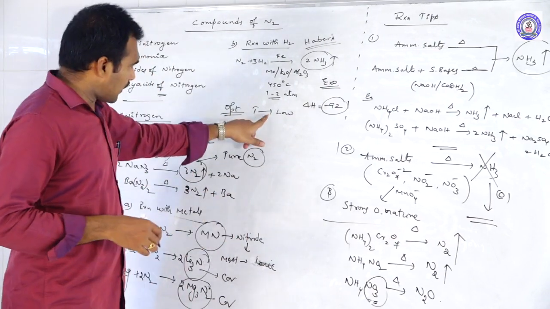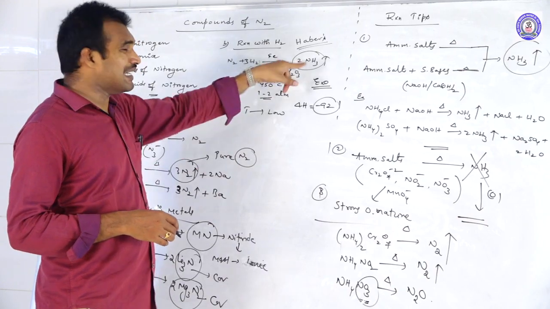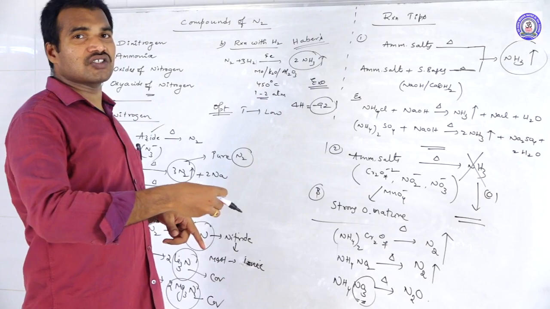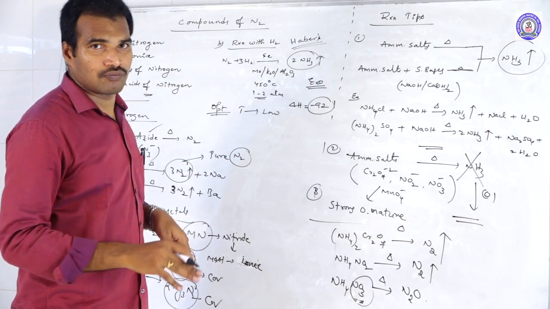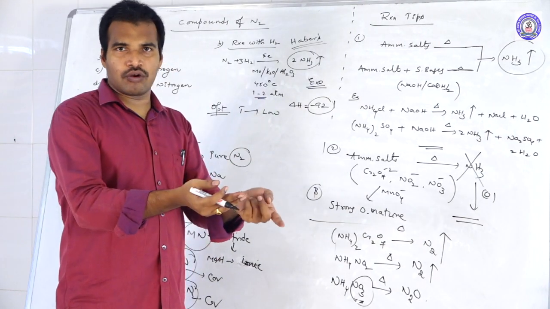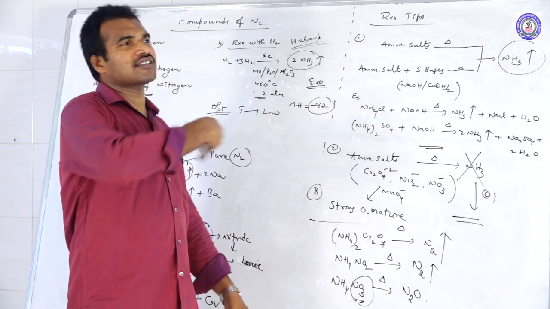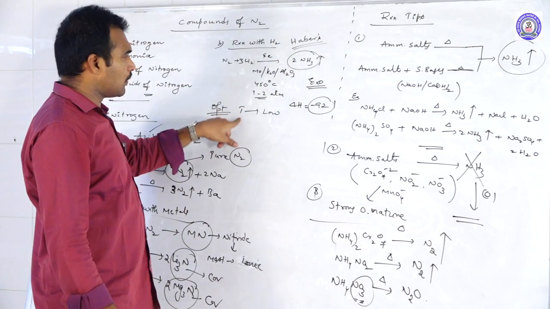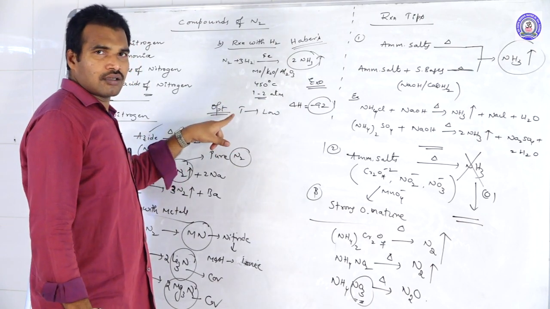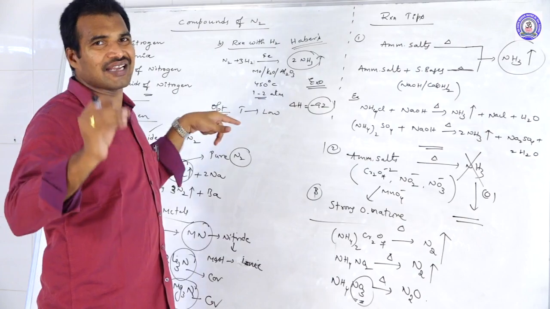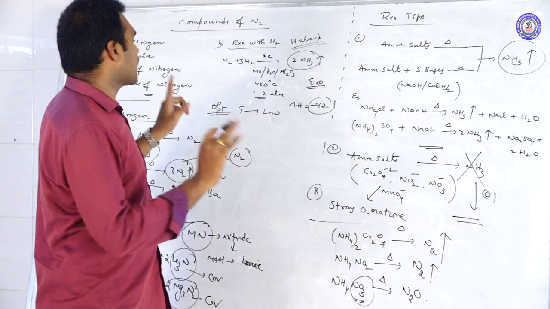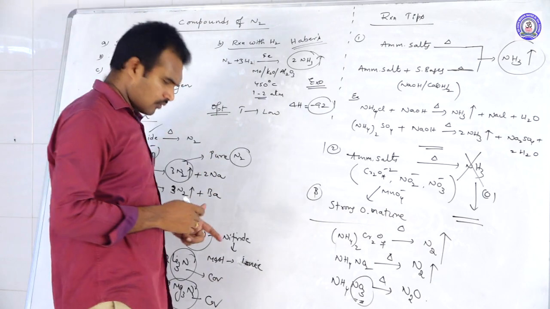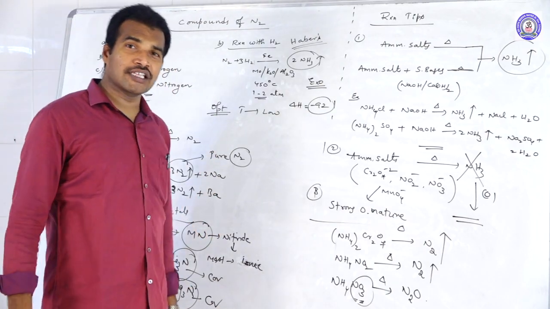If the temperature is low, the yield is more, but the rate of reaction is very low. The product amount is more, but completion of the reaction takes months or years. So even though low temperatures are favorable, the reaction is very slow, which is why we maintain a moderate temperature.